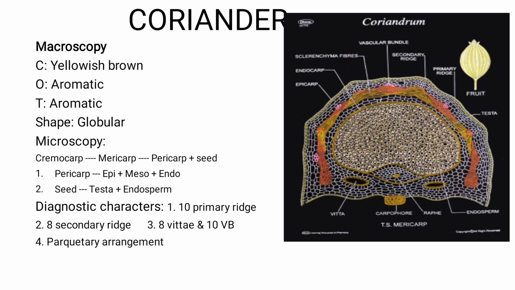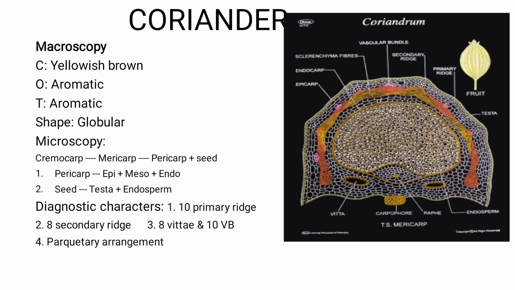Okay. So macroscopy: the fruits of coriander are yellowish brown in color. Once the coriander fruits are dried, the color will be yellowish brown or light brownish, and it has an aromatic odor. As we discussed in the family, it contains volatile oil. If a crude drug contains volatile oil, ultimately its odor and taste will be aromatic. So coriander odor is aromatic, taste is aromatic, and its shape is globular, right?